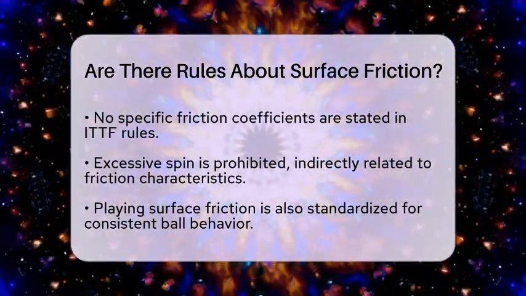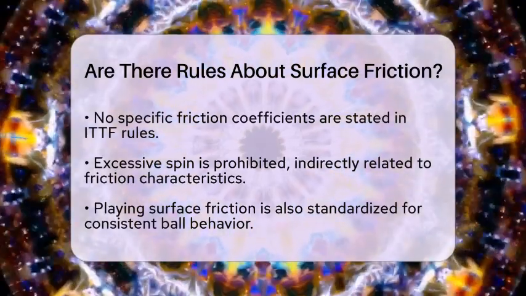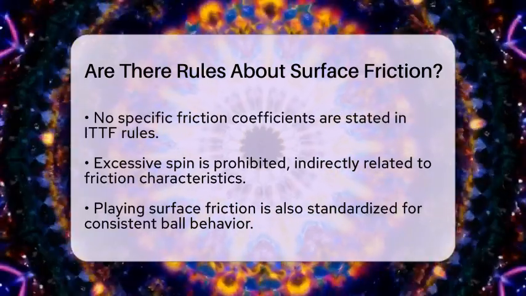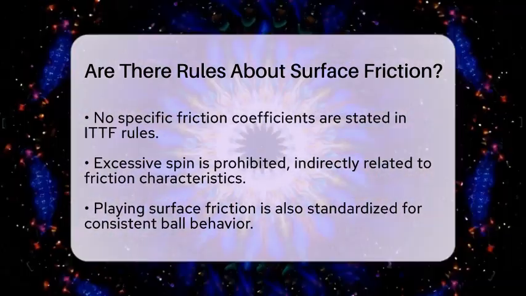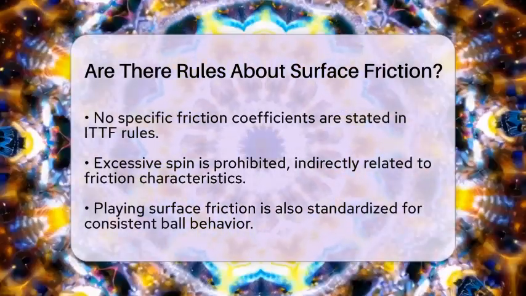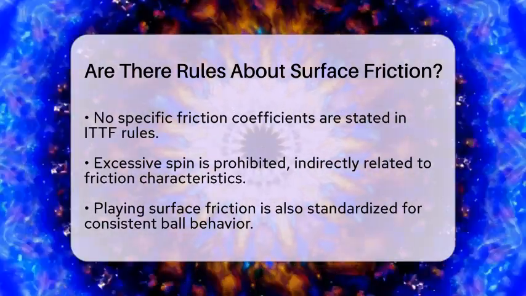To measure the coefficient of friction, standardized methods are used. One common method involves pulling a weighted sled across the table surface and calculating the ratio of pulling force to weight. This ensures consistency across approved tables.